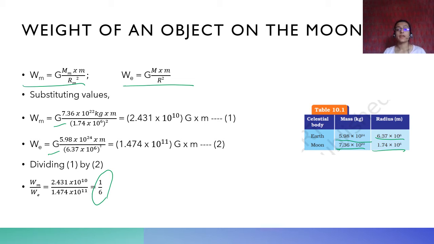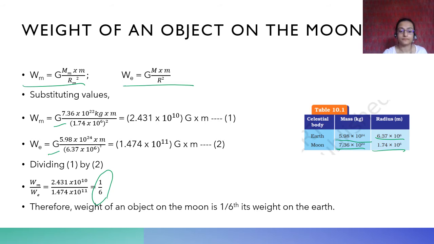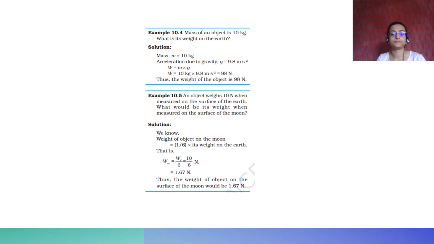Understood? That means if I, with my mass m remaining constant, immediately go to the moon, my weight becomes 1/6. Therefore, the weight of an object on the moon is 1/6 its weight on the Earth, with the mass remaining constant. This is a solved example given in your book.